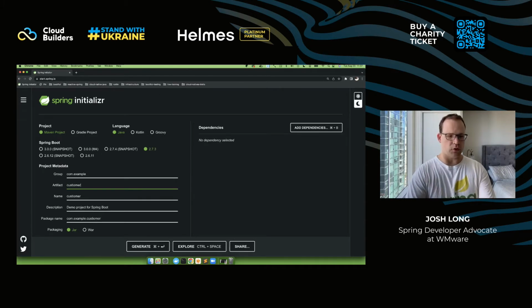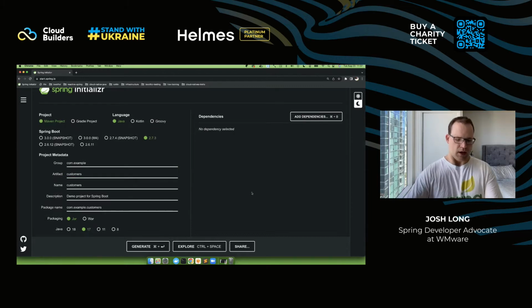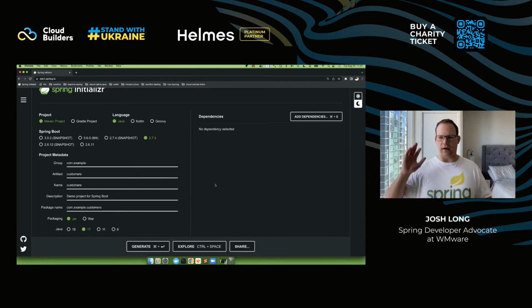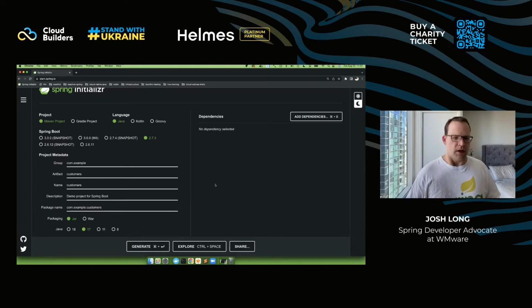And what we're going to do is we're going to build a new application called Customers. We're going to use Spring Boot 2.7.3, the latest and greatest version of Spring Boot. And then we have down here a choice of what version of Java we want, right? And here, my friends, we already have the first interesting point. Spring Framework 6 due later this year, and Spring Boot 3 will assume a Java 17 baseline, okay?